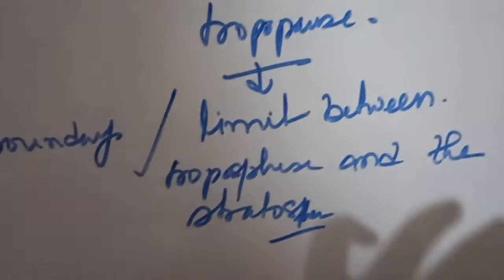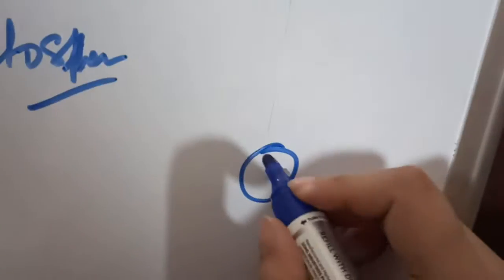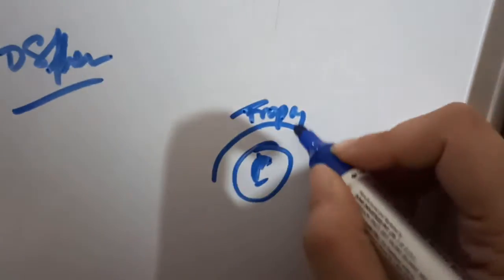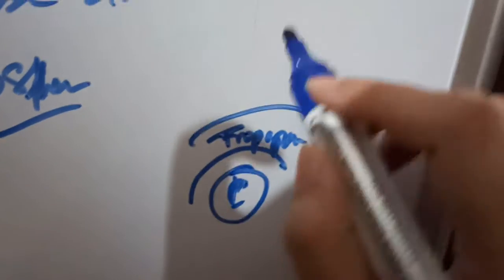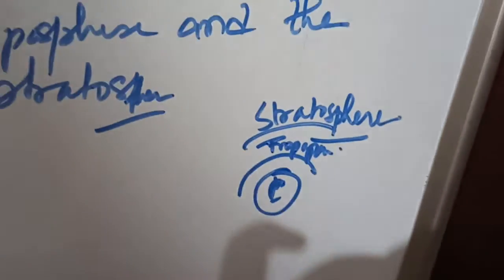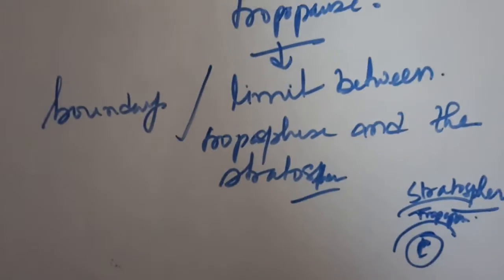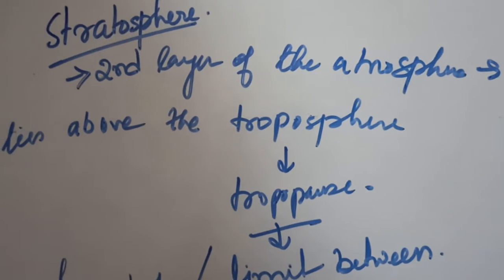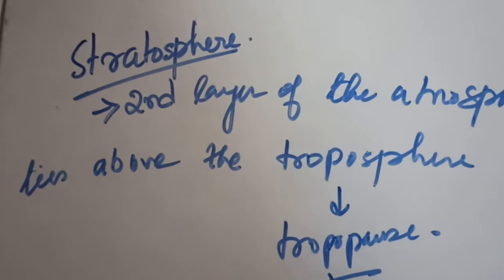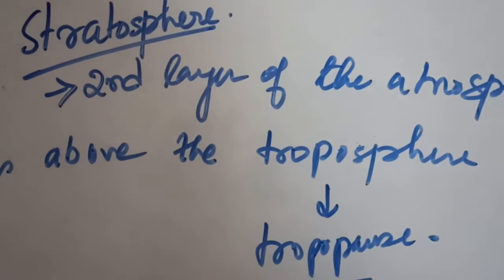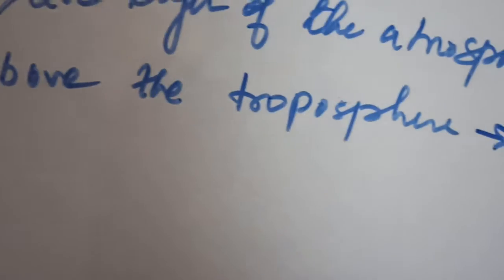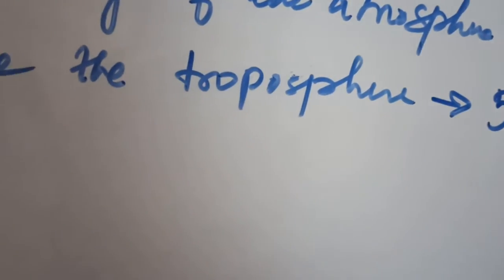So this is the earth. We have the troposphere, then we have the layer of tropopause. After the layer of tropopause we have the layer of stratosphere. So the stratosphere is the second layer of the atmosphere. This layer extends up to a height of 50 to 60 kilometer.